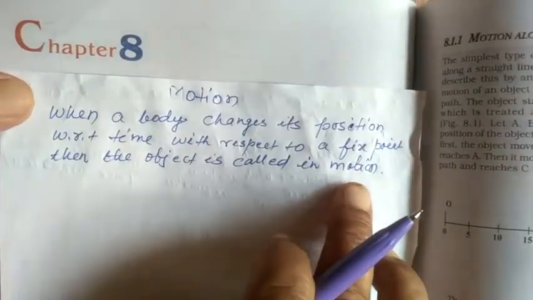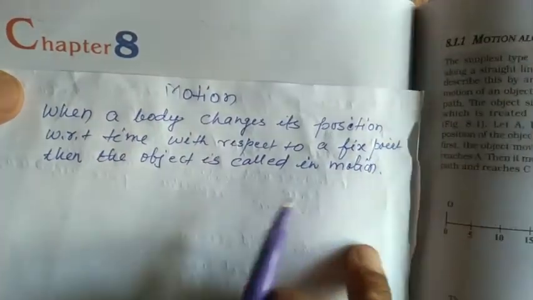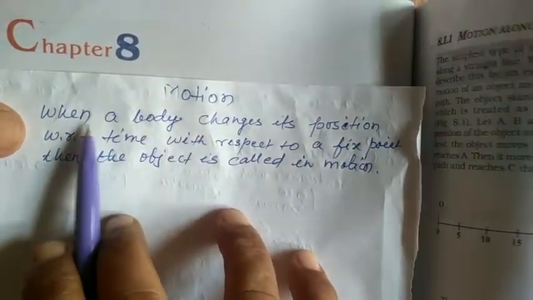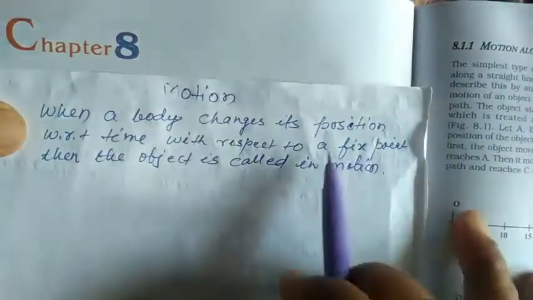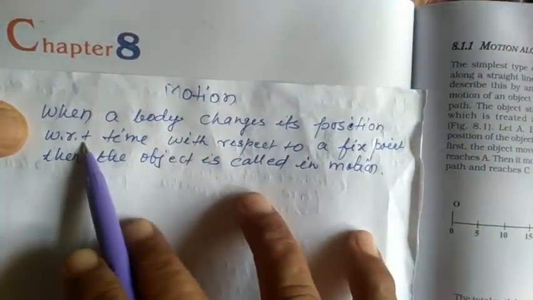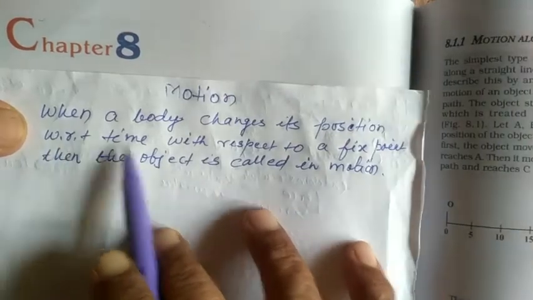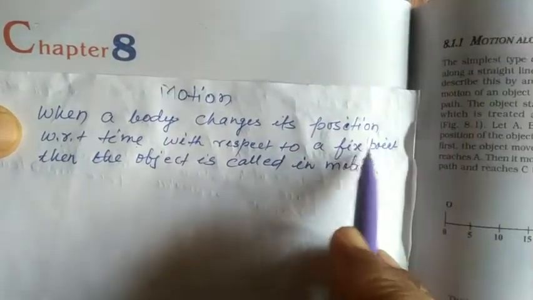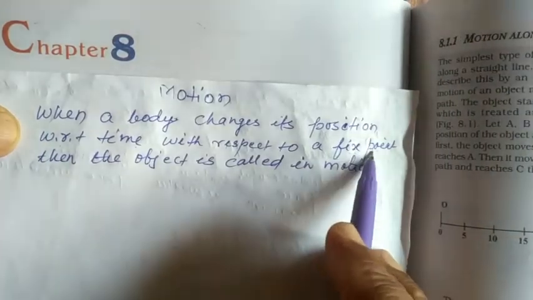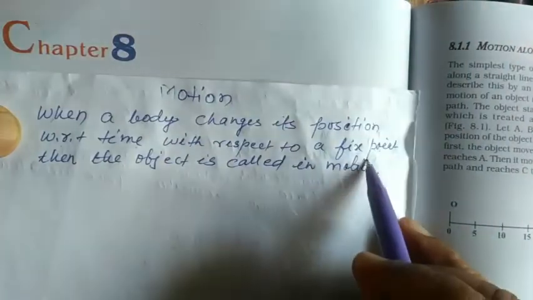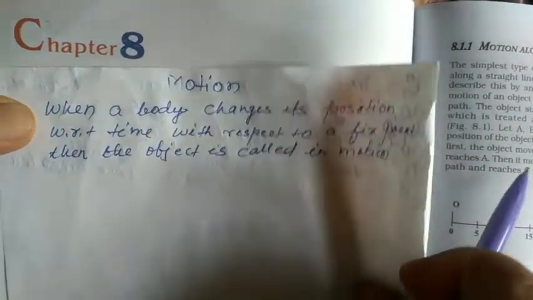So regarding motion, I define here, when a body, you may write here, when an object changes its position with respect to time, with respect to a fixed point, that fixed point is called the frame of reference also.